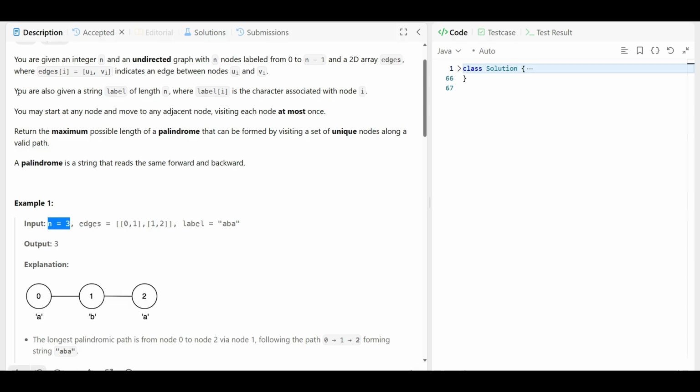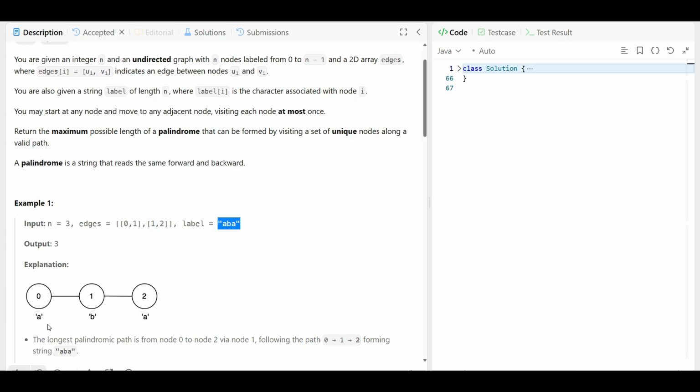Now understand, you are also given a string label of length n, correct? That is the string called label, as you can see here. The string contains characters, and each character in the label is a letter attached to a node, right?